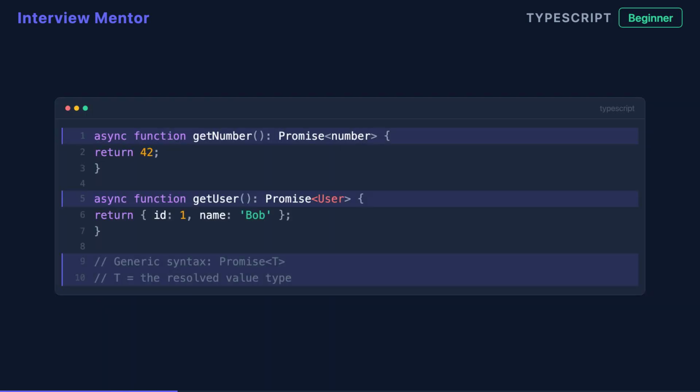The syntax uses TypeScript's generic Promise type. If your function returns a number, the return type is Promise<number>. If it returns a user object, it's Promise<User>. The T in Promise<T> represents whatever type your function actually produces. This gives you full type safety even with asynchronous operations.